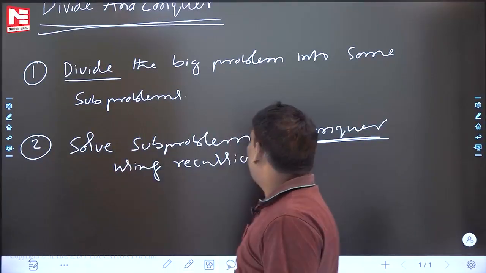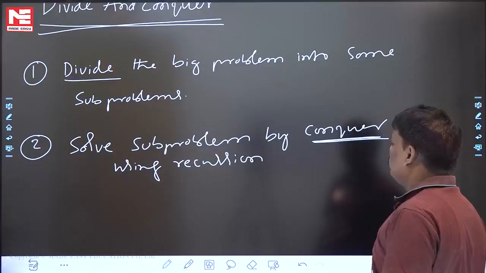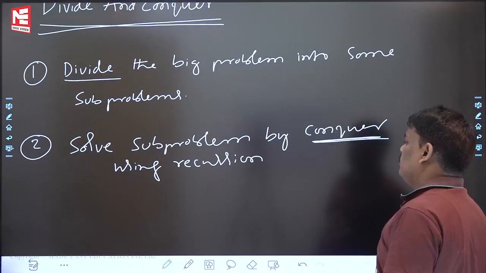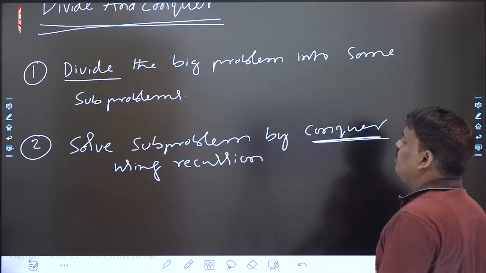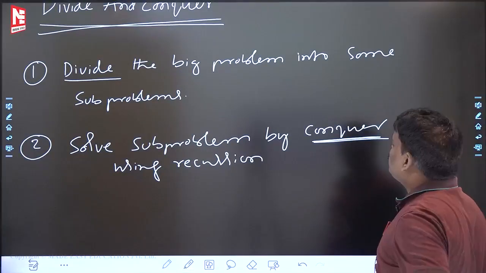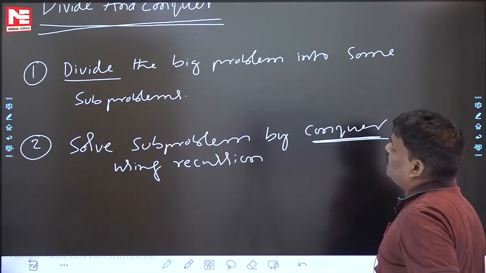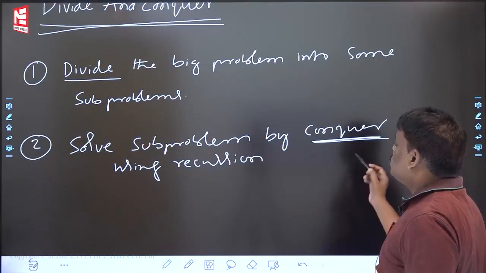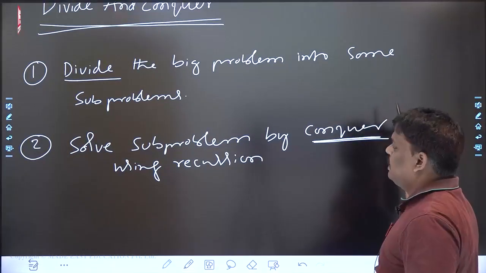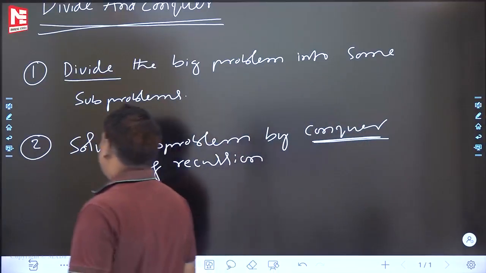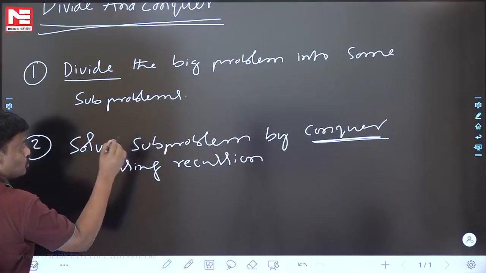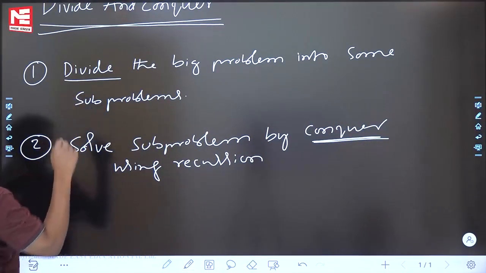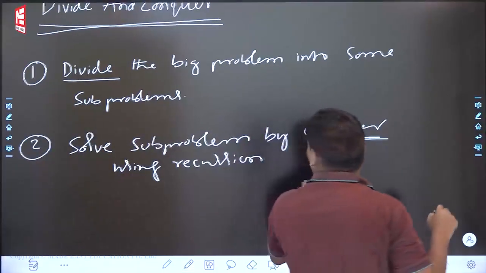See this one: solve subproblems by force using recursion. You can frame it whatever way you want. Using recursion, solve subproblems forcefully. Indirectly, directly, that is the meaning. The second step being over means we have the subproblem solutions. If some people want a little bit of clarification, something like this.